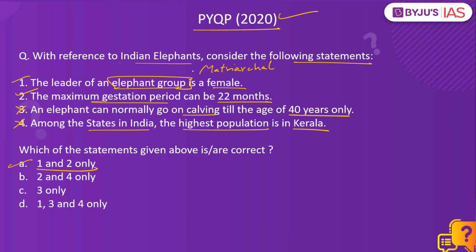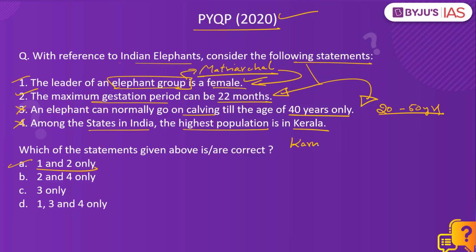See, elephant herds are matriarchal in nature and they are led by the oldest female of the group. And the gestation period in elephants is 22 months, but the reproductive age is between 20 to 50 years. Then the highest population of elephants in India is found in Karnataka, not in Kerala. And this makes the third and the fourth statements incorrect, so option A is the right answer.